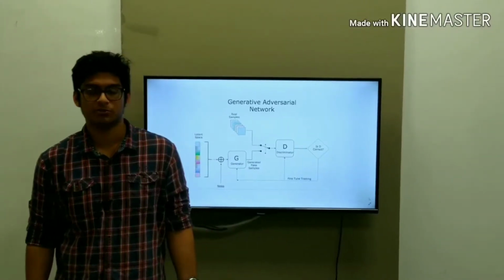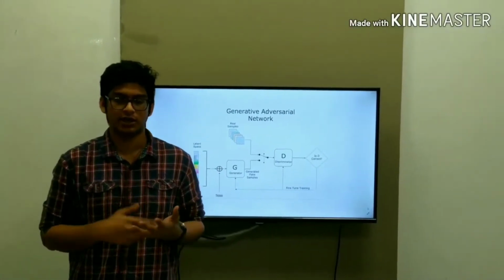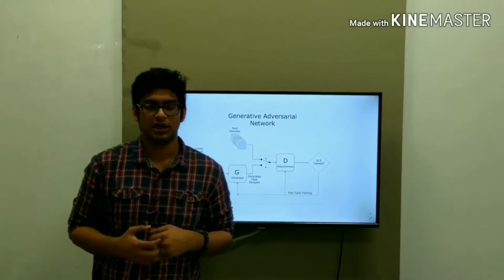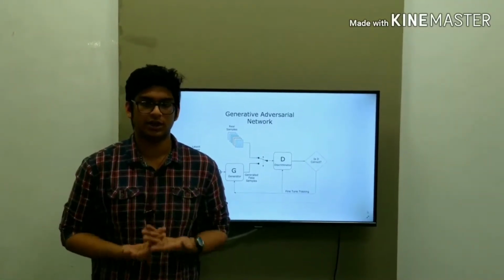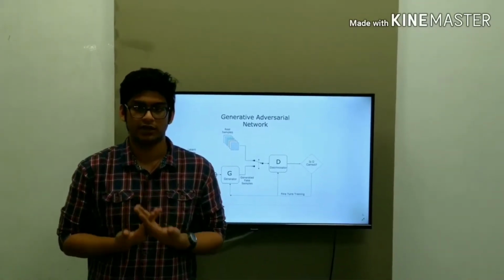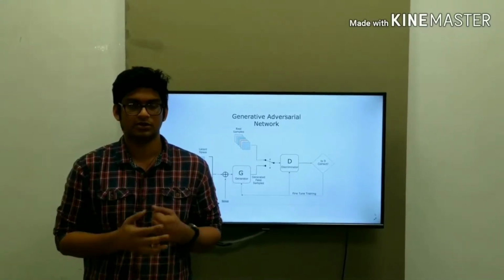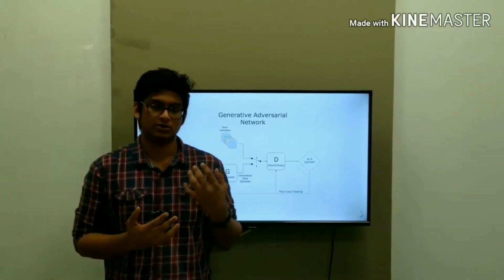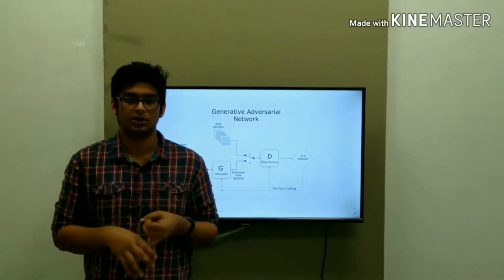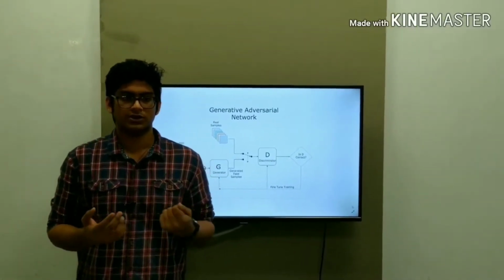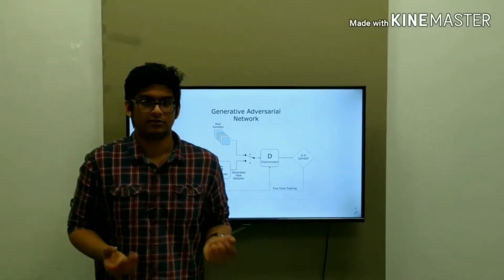Hi everyone, my name is Shanmukh and I am here to tell you about GANs. GAN stands for Generative Adversarial Networks, which are used in the computer field, the deep learning field, to generate images or any kind of data from scratch. GAN is generally used to create fake images, but in other domains it is also being used to create new music, new paintings and new videos. So basically we can create a fake video of anyone doing anything.